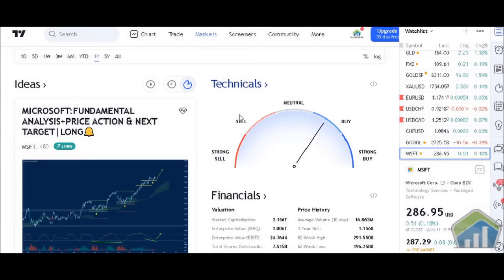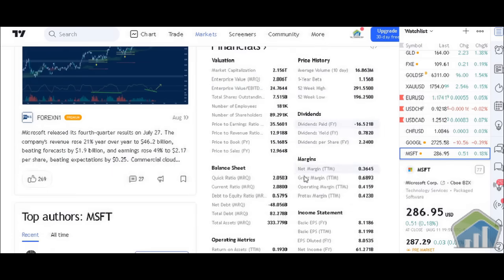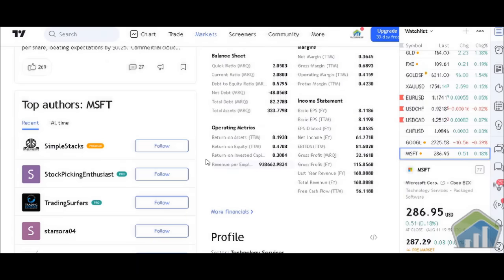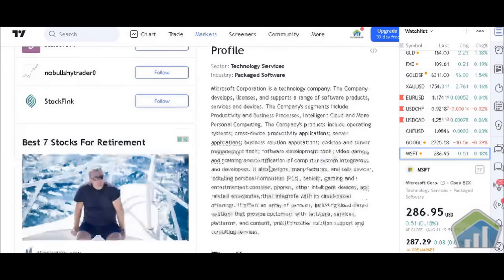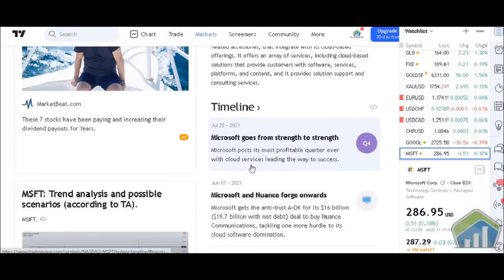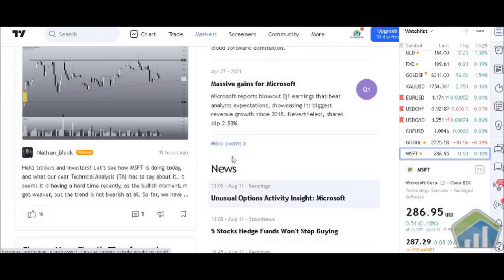We have ideas, technicals, financials, price history, dividends, margins, balance sheets, income statement, operating metrics, top authors for any one of you guys who want to follow different ideas from different people. They have all the top authors that are talking about Microsoft, right? You have premium users, pro users, so on and so forth. We have a profile, we have a timeline, we have news, so on and so forth. That's the news right there.